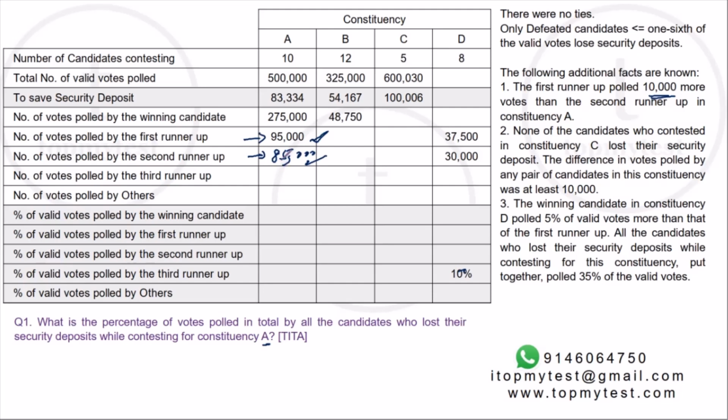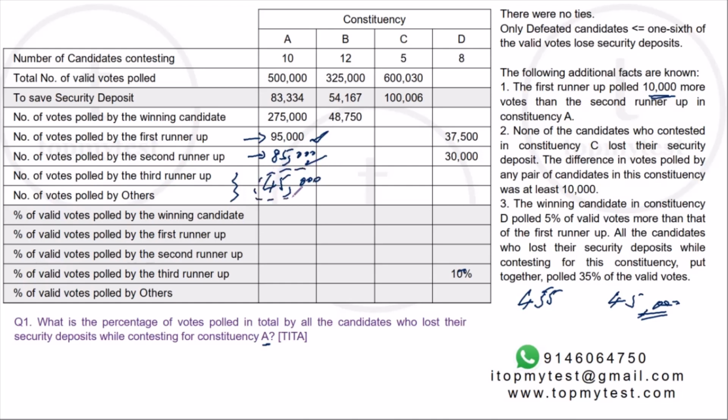Now theoretically speaking, he has to get only one vote lesser than this. But if you look at it, there might not be enough votes left. Let's look at what is the votes left. 85 plus 95 is 190. 190 plus 180. 180 plus 275 is 4,55,000. Right. So out of 5 lakhs, 4,55,000 votes are already gone. Right. Which means the balance is only 45,000 votes. Right. So between the third runner-up and all the others, they are going to get only 45,000 votes.